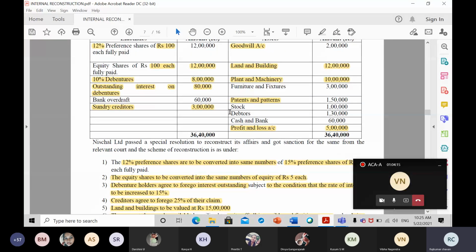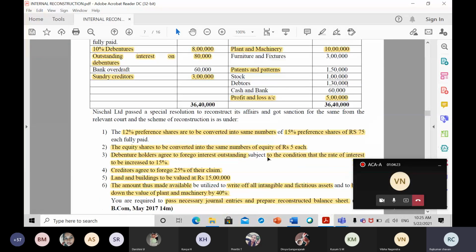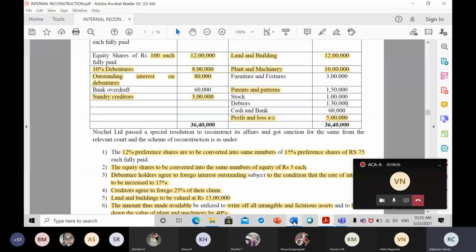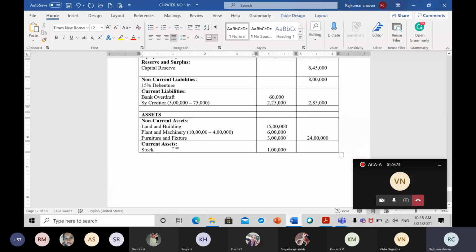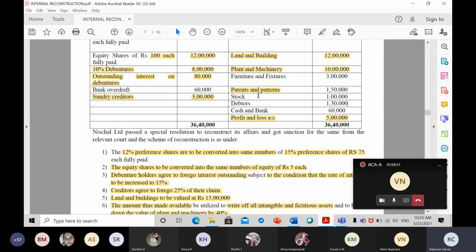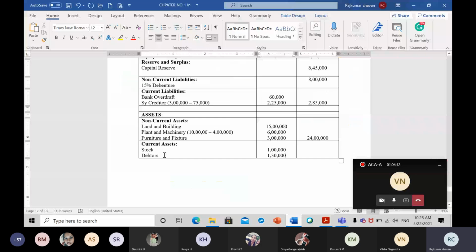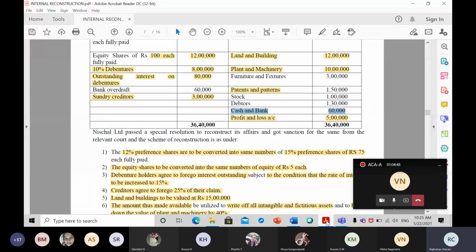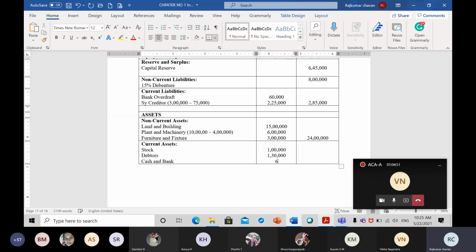Next, debtors' amount is 1,30,000. Yes, debtors is 1,30,000, which means we have not done any adjustment related to debtors, so as it is we are going to receive the money from the debtors, that is 1,30,000. So the next current asset will be 1,30,000, which is nothing but debtors. Coming to the next one, what is the next item? We have cash and bank. So how much do we have in cash and bank? 60,000 rupees, the total amount of the cash and bank.